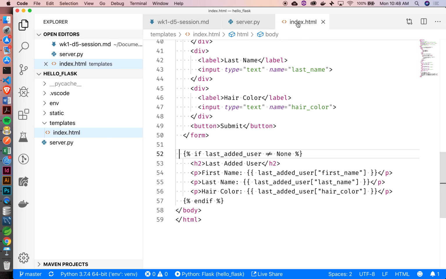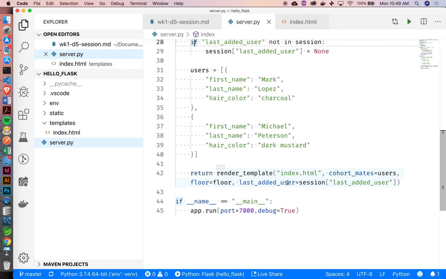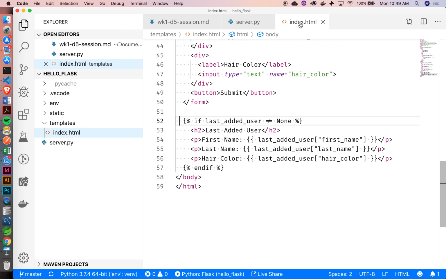So is that a little bit more clear, Linda, if you're looking at this here? That sentence that Baxter was looking at, line 52. What exactly does that mean? Well, you tell me. If last added user, so last added user is just a variable. Didn't I just show you it's being passed along to the template? You saw that, right? So that's being passed along to the template right here on line 42. So there's nothing being passed along to the template, right? Is that what that means?